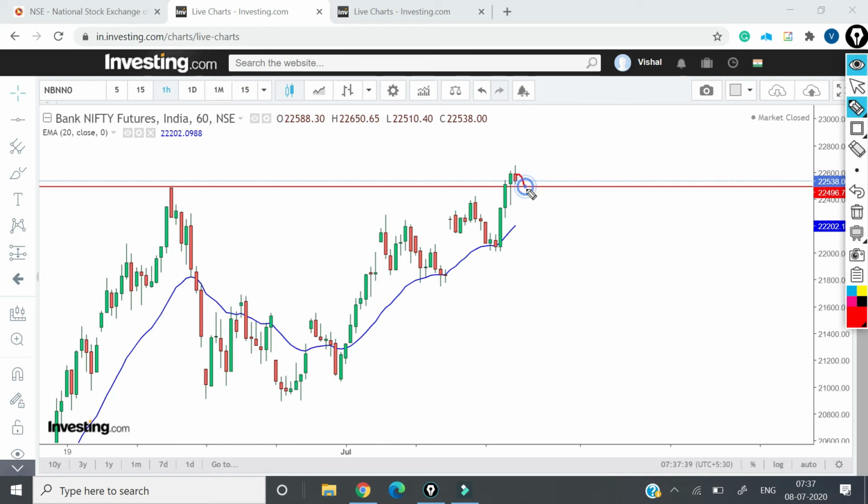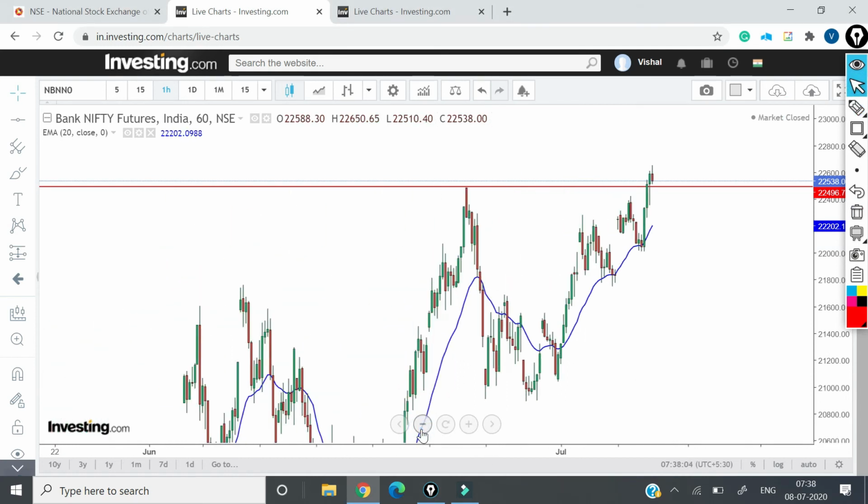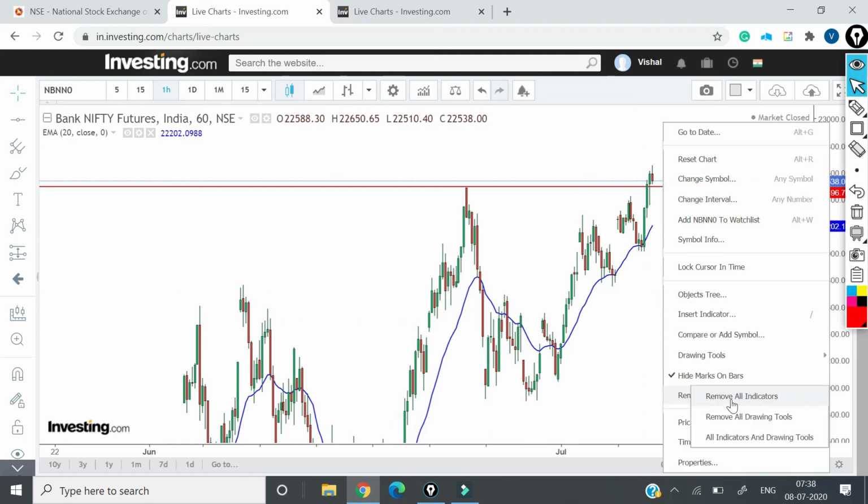So if there is a fall below this price, then I will see what needs to be done in the 5-minute chart. But if the price remains above this level, then it is a buy for 23,000. There is no doubt about that. So since this resistance has now become a support, we will see whether this support is actually remaining intact or not. So this is how I am going to trade the Bank Nifty today, and accordingly we will trade Nifty also.